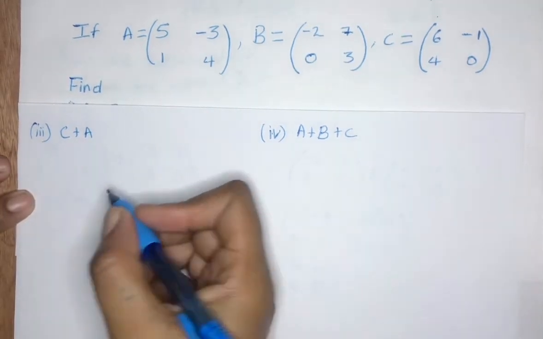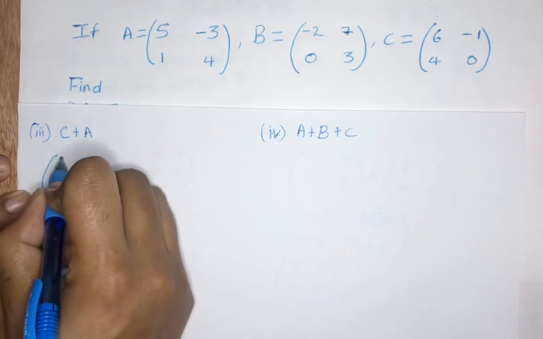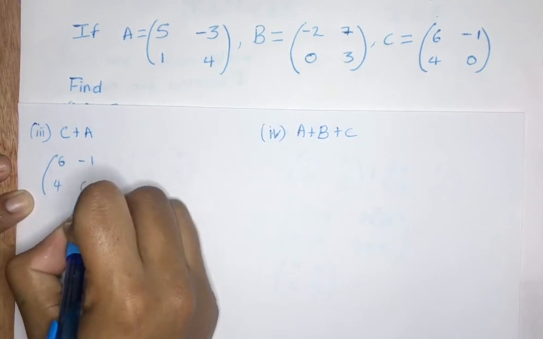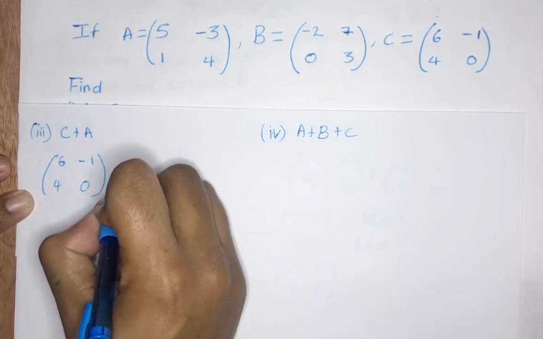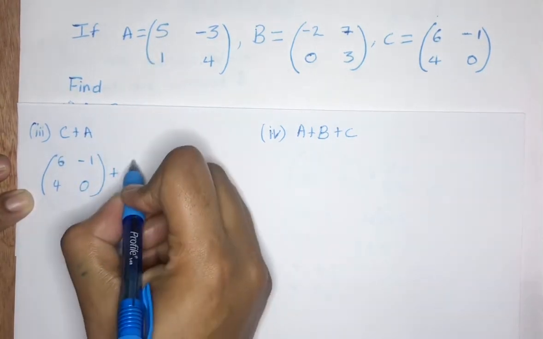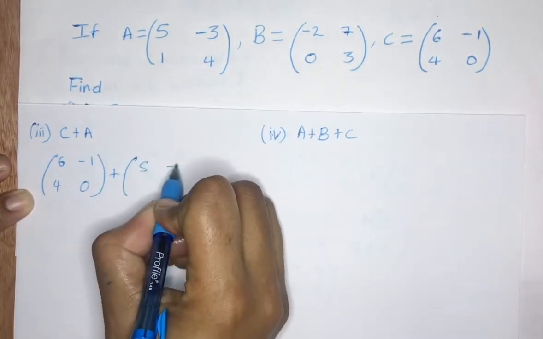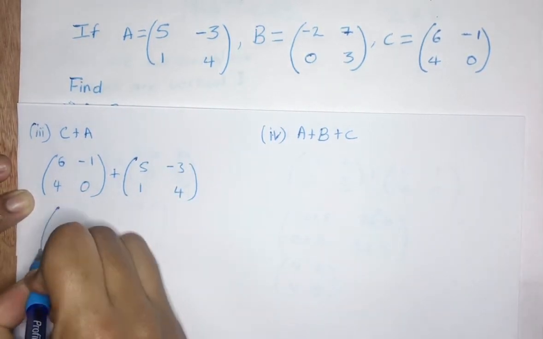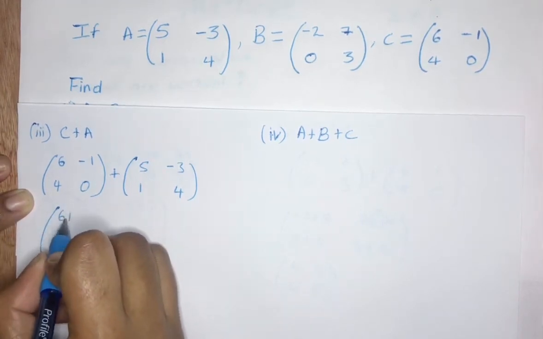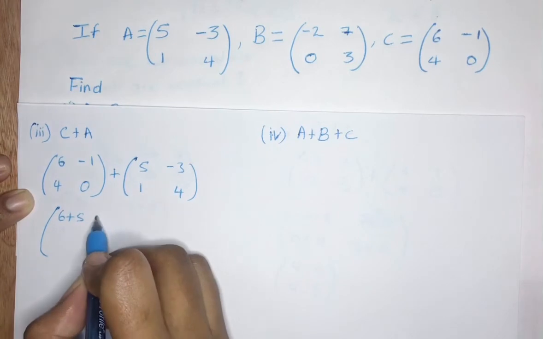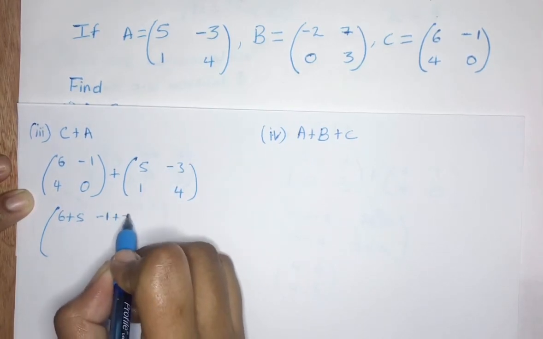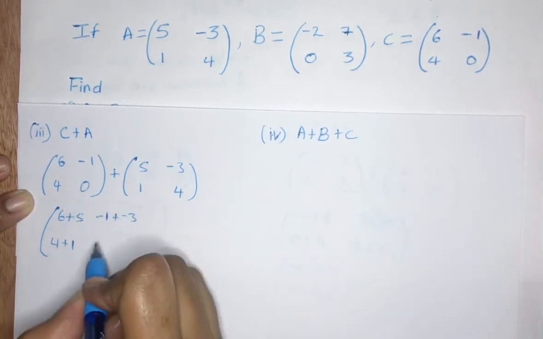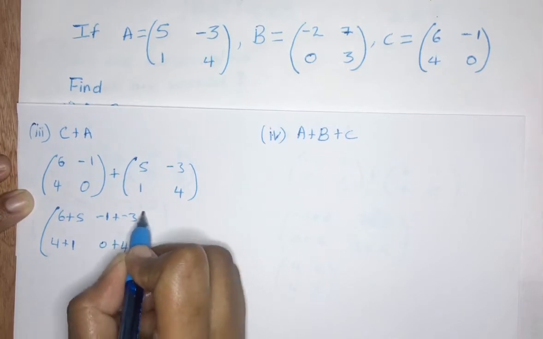Okay? Alright. Now we have our C, which is 6, negative 1, 4, 0, close bracket, plus our A now, which is 5, negative 3, 1, 4. Good. Corresponding elements again. So it is 6 plus 5, then we have negative 1 plus our negative 3, here it is 4 plus 1, and this is 0 plus 4.